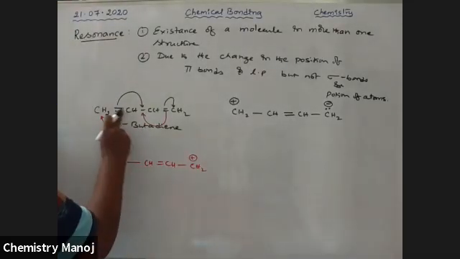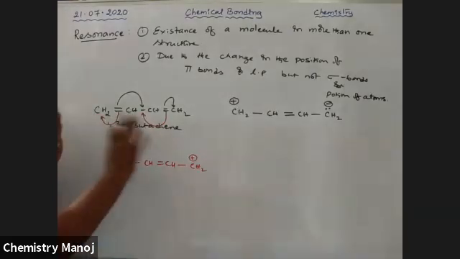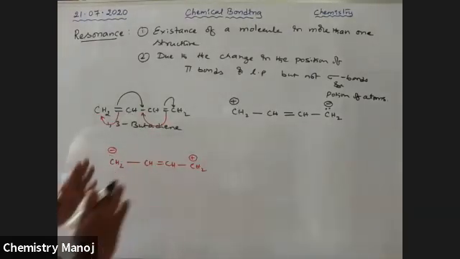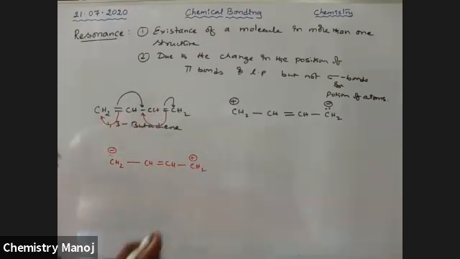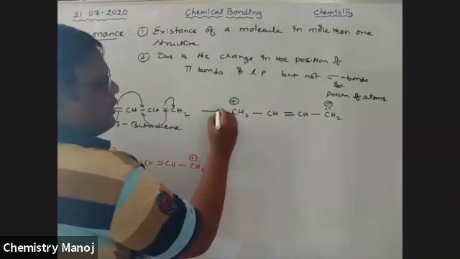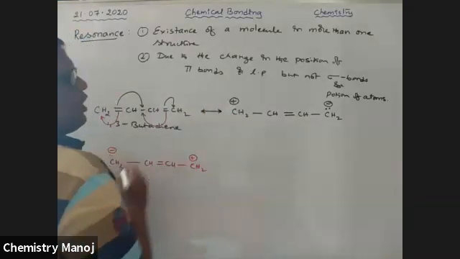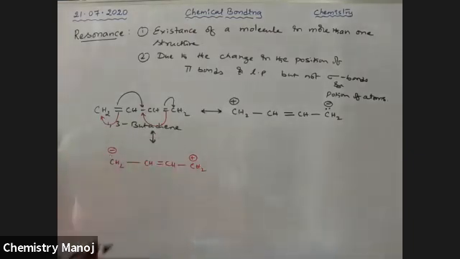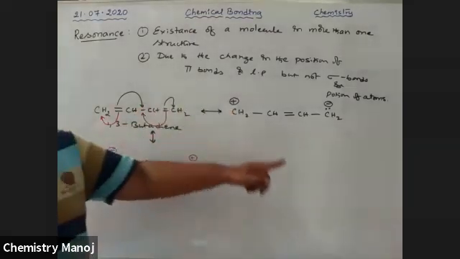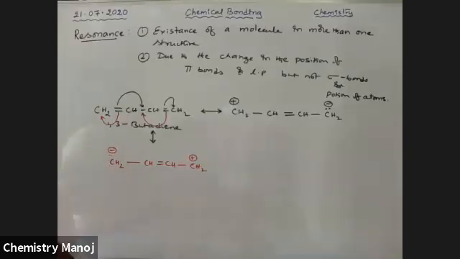See here, carbon and hydrogen atoms are not changed. The position of atoms is not changed. Sigma bonds are also not changed, my dear boys. Only pi bonds are changed. So resonance is explained with the help of a double-headed arrow. These three are called resonance structures.